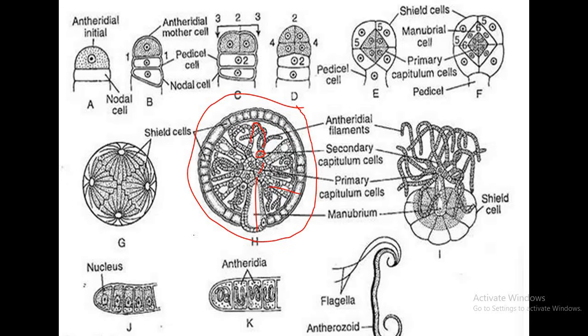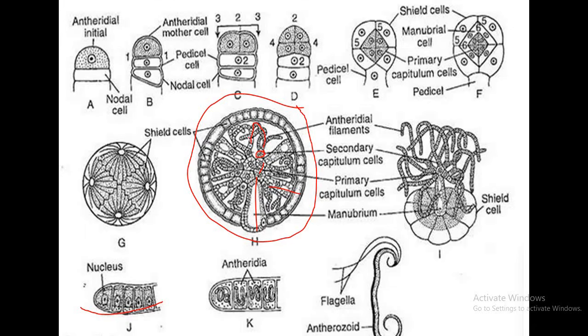Each antheridial filament has 25 to 250 antheridial chambers in which motile antherozoids are formed. So we can see that each antheridium or globule forms 20,000 to 50,000 antherozoids.